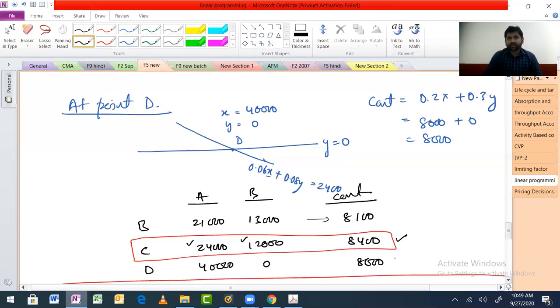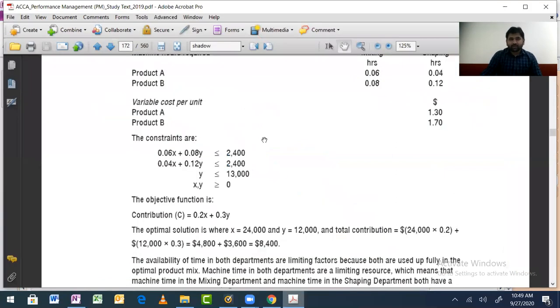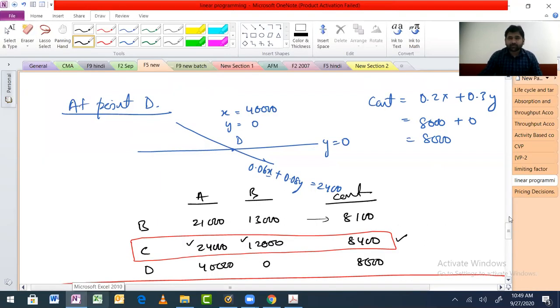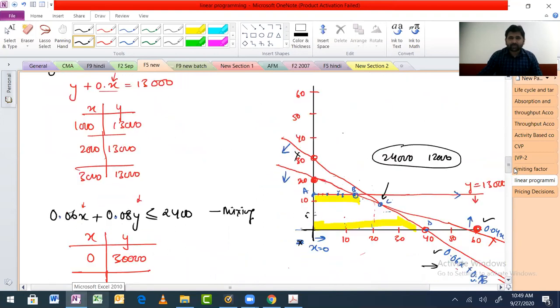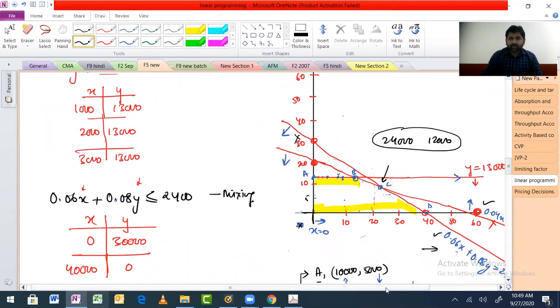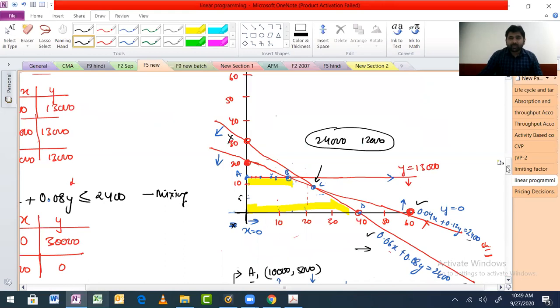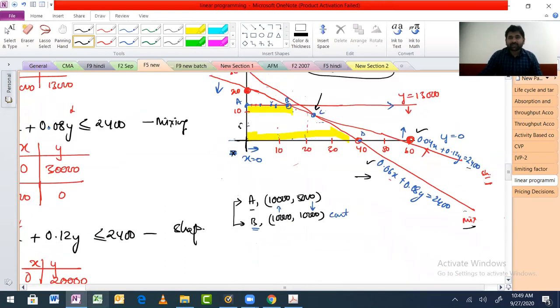Are we fine and okay till here? Yes. Okay. Because what they also have done is they have given you a summary of what we just did. Fine. Then they are saying that, see, if you are producing 24,000 and 12,000 units, what will happen because of this? Because of this, if you look into the graph, and I think we discussed this, what will happen is that these two departments' resources, mixing and shaping department resources, will be fully utilized.